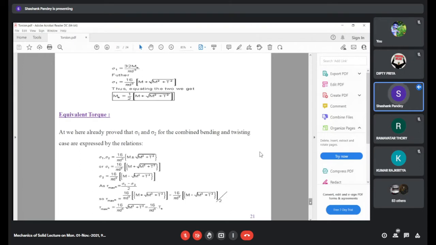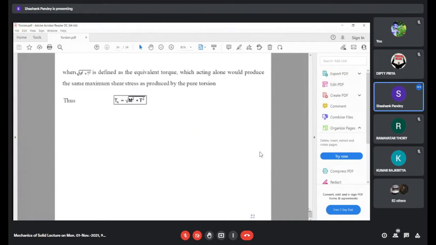So we have introduced one suffix here, TE. So tau max is nothing but 16 by pi d cube into equivalent torque, and this equivalent torque is root of M square plus T square.